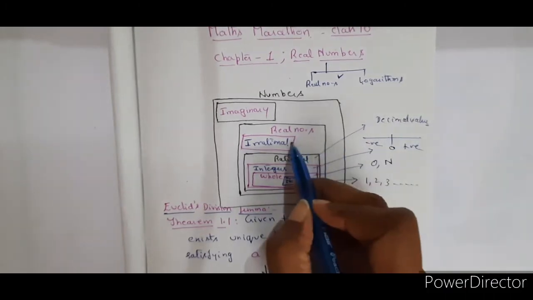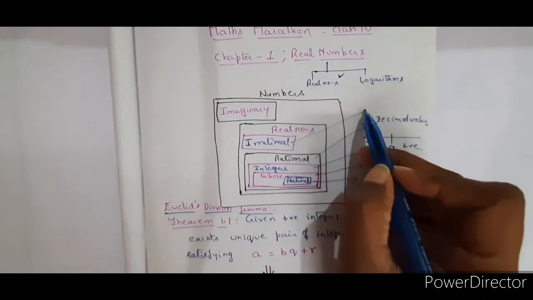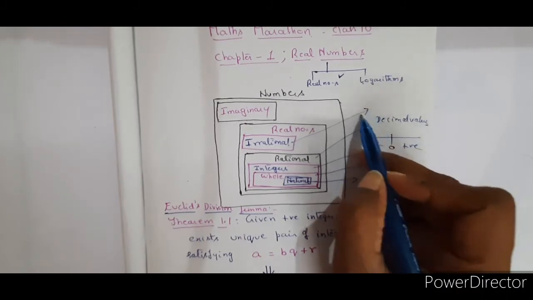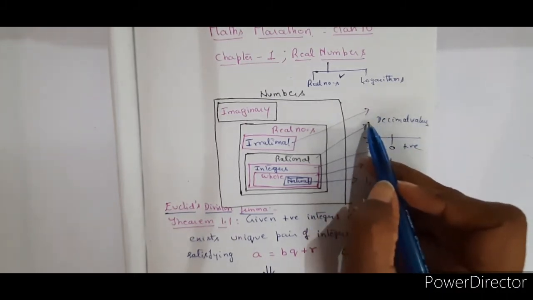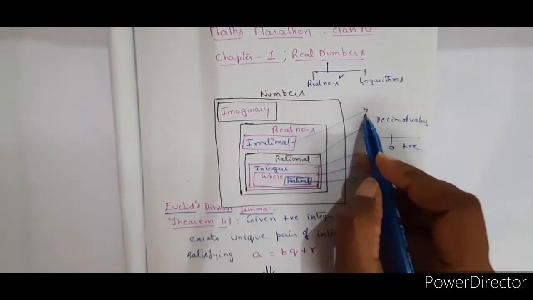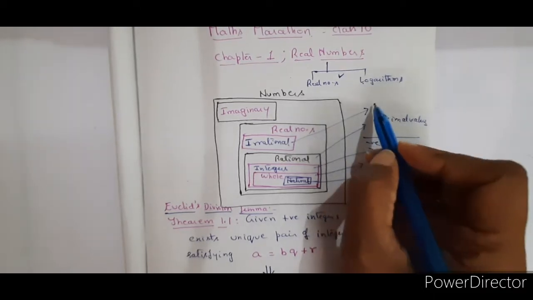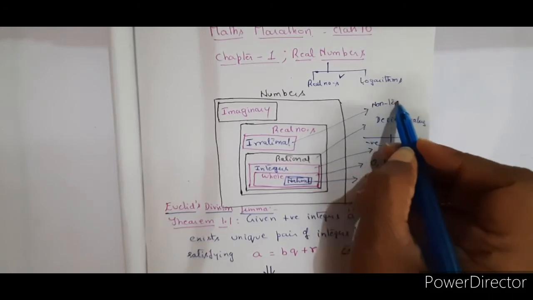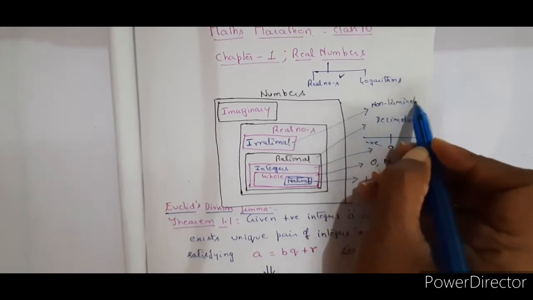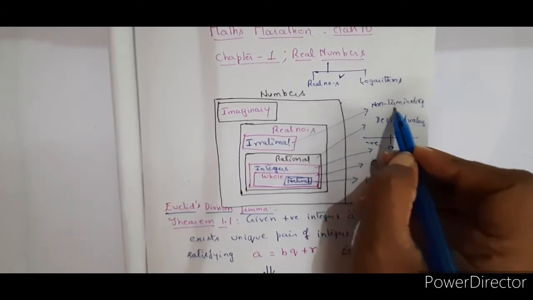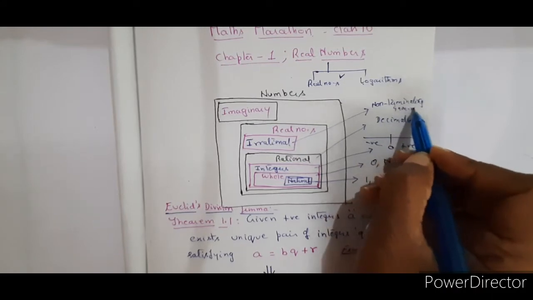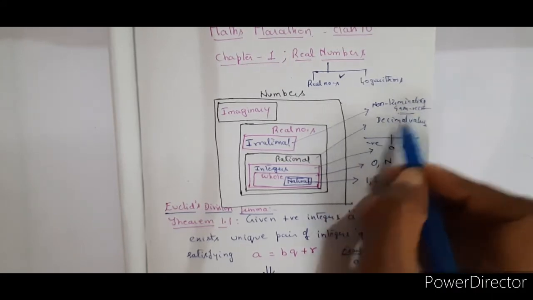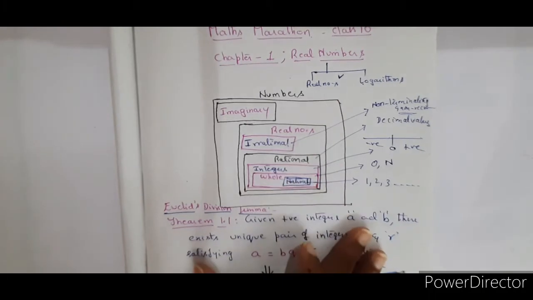Right? And the other group, which doesn't fall under rational numbers but are of course decimals, we are now going to discuss in detail. They are irrational numbers. So what are the irrational numbers? Non-terminating as well as non-recurring decimals are irrational numbers. Now is it clear?